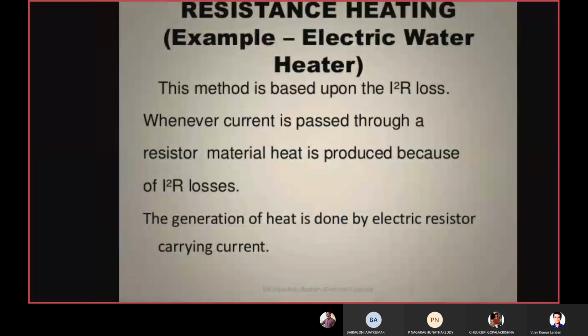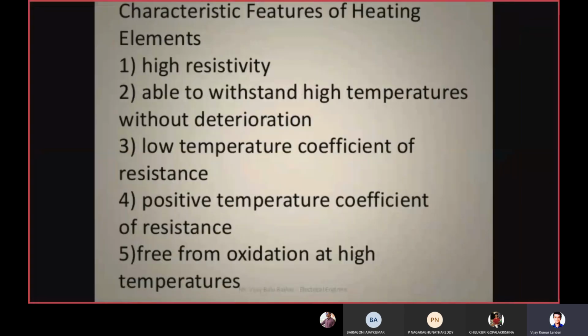Yes sir. Right. So here, this method is based upon the I square R losses. Whenever current passes through a material, what is happening? The I square R losses are going to be generated. The generation of heat is done by the electrical resistor carrying the current. So whenever an electrical resistance carries the current, heat energy is generated.